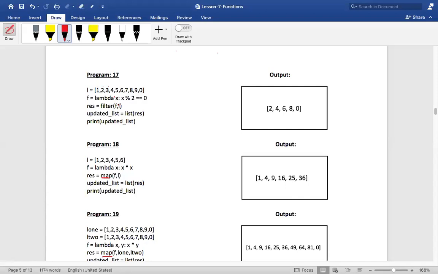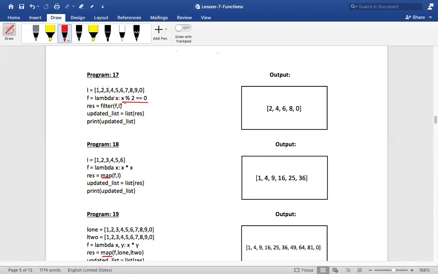So each element from this list, the first time it will take 1, then call this lambda function with that 1. In that case, what will the lambda function return in the first case? It will return false, isn't it?